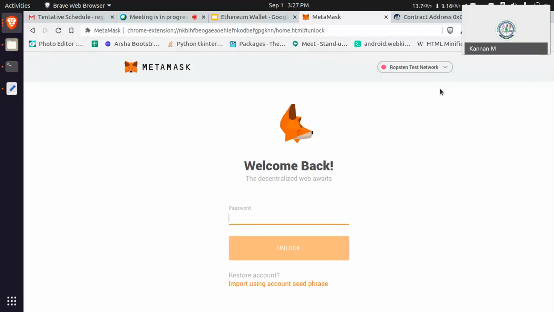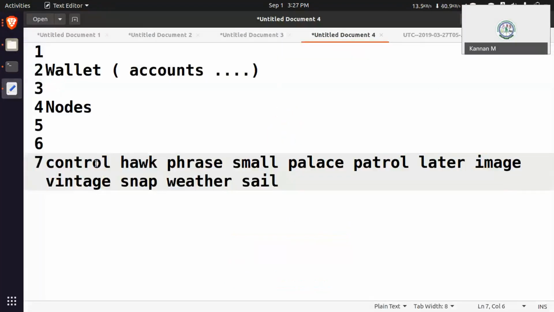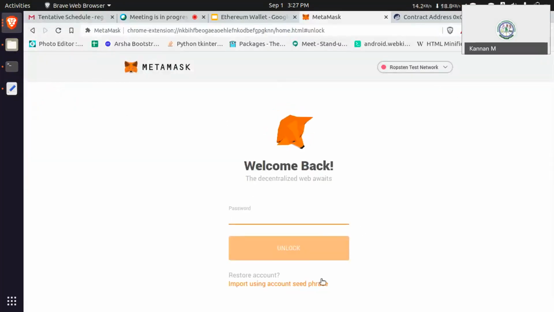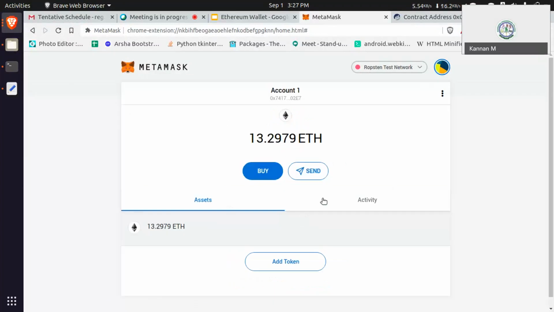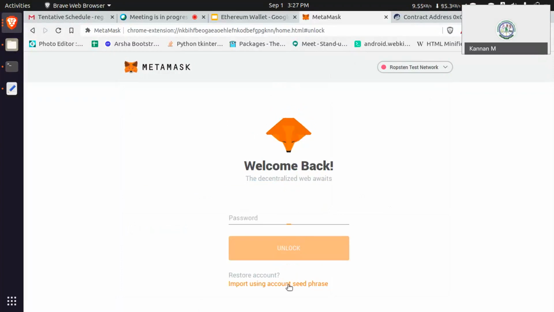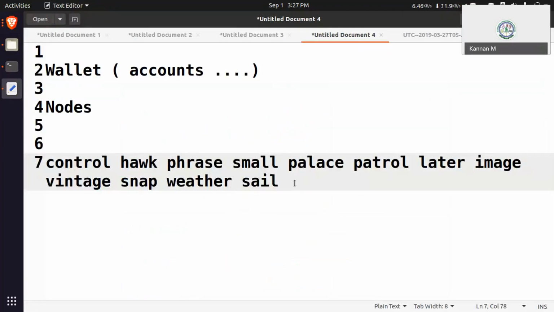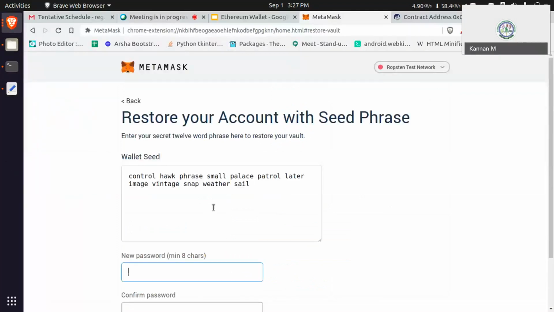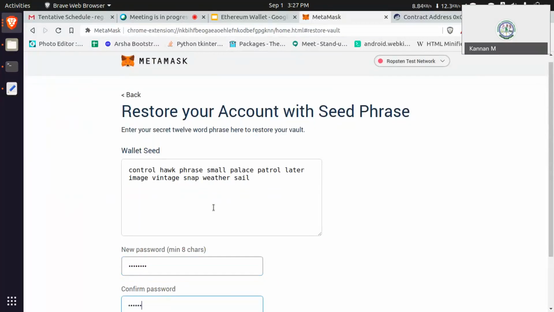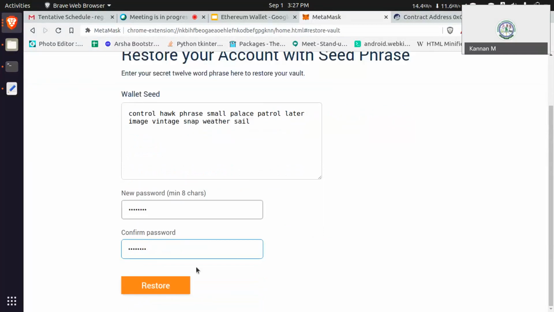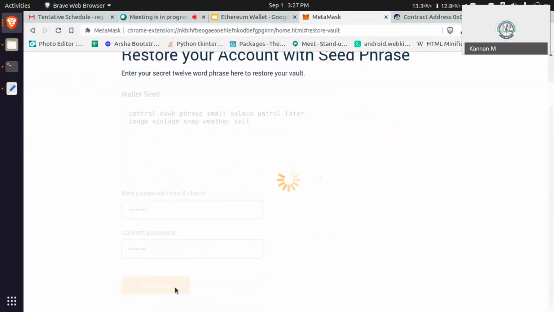So at the beginning, at the time of entering, we have stored the seed phrase. Okay, sir. If you have it, just click lock, and then import using seed phrase. Just copy this, then enter your new password. If you lose the seed phrase, you will lose your wallet. Yes, sir, I'll do it.